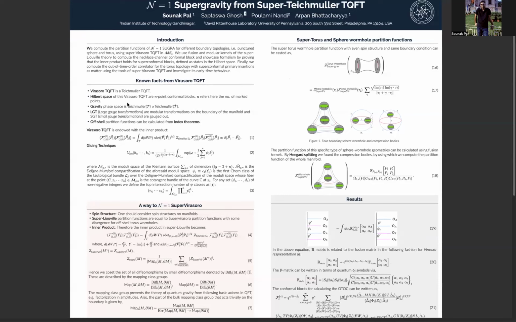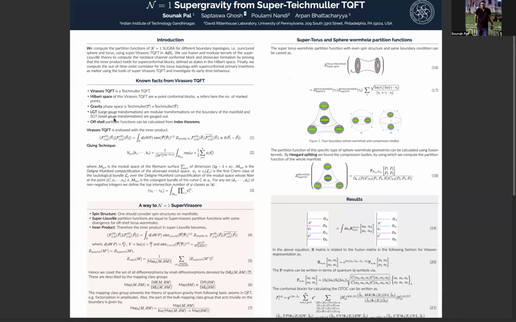So Virasoro TQFT is a Teichmuller TQFT. The Hilbert space of this Virasoro TQFT are the end-point conformal blocks. So when you choose an initial value surface sigma and you choose some flat PSL2R cross PSL2R bundles, the reason for two copies of PSL2R is that the phase space of gravity is two Teichmuller spaces. So this PSL2R cross PSL2R phase space is associated with some fibers, and the sections on these fibers.